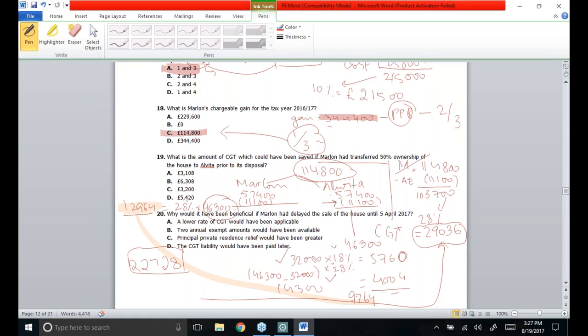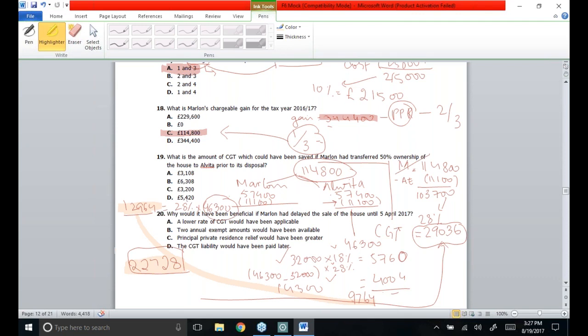And this is how the total tax liability was 9,764. 9,764 would be the tax liability of Elvita, and 12,964 is the tax liability of Marlon. So the total tax liability is 22,728, and that would be paid if 50% ownership of this property has been transferred to his spouse.